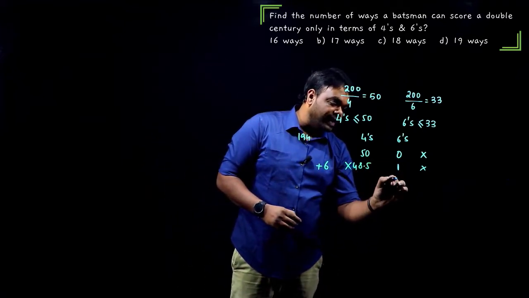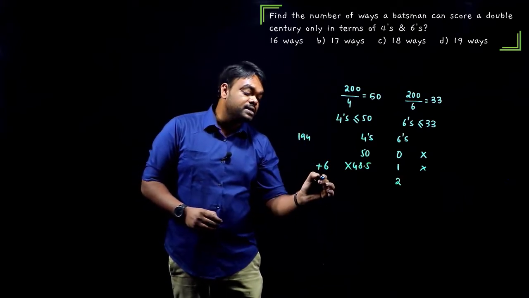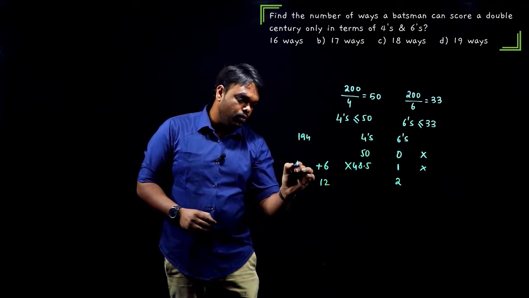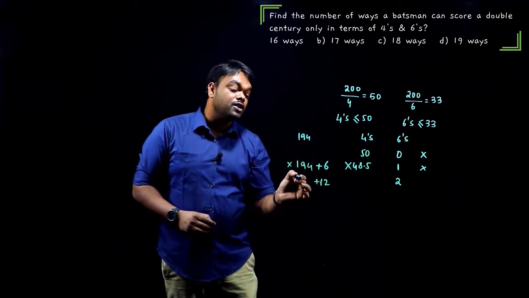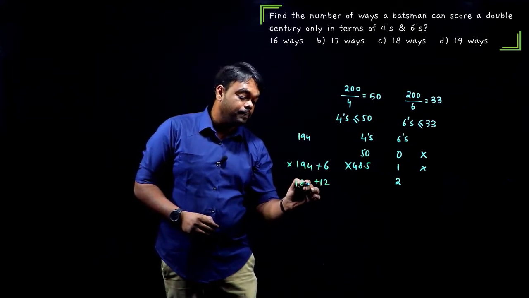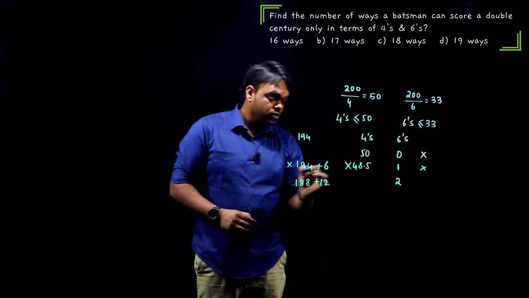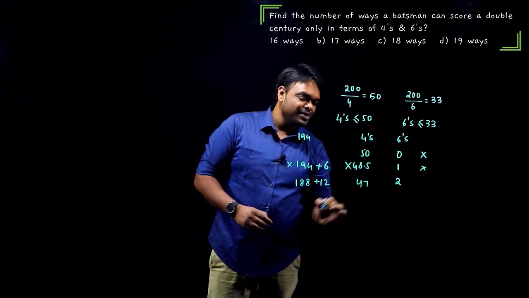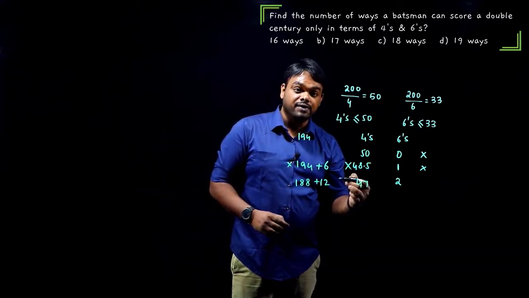Now, if I take 2 6s, what do I get? If I take 2 6s, in terms of 6s, you will get 12 runs. So, here 2 6s means 12 runs. In terms of 4s, 188. Is it divisible by 4? Absolutely divisible by 4. So, that becomes 4 into 47. So, if I have 2 6s, then I should have 47 4s.